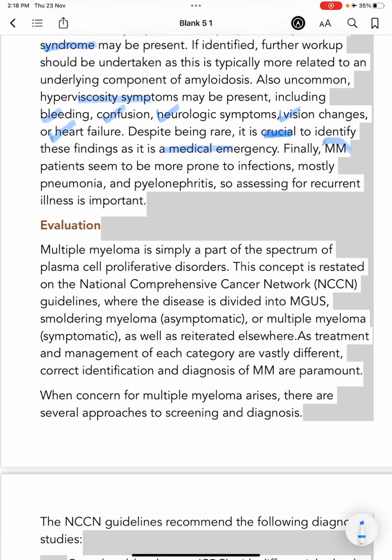And finally, multiple myeloma patients are more prone to infections. What are the infections which are more common? Pneumonia and pyelonephritis. So assessing for recurrent illness is important in multiple myeloma patients.